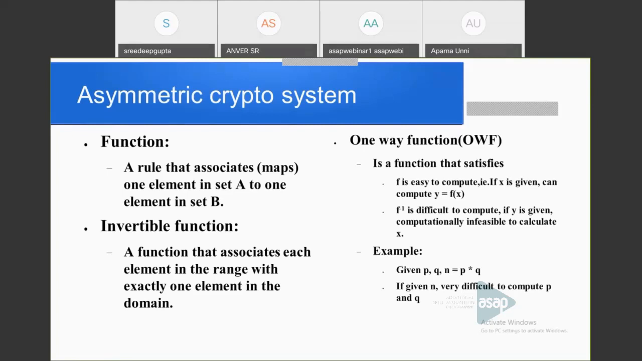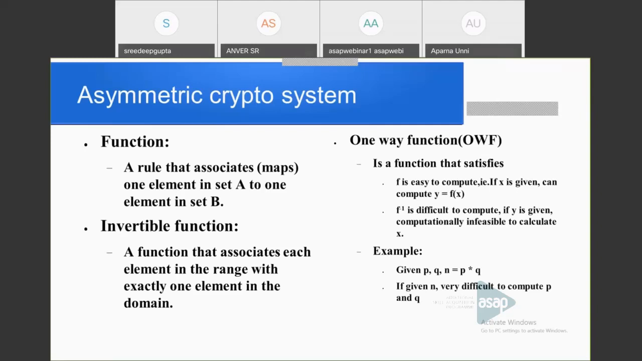It is difficult to compute its inverse. Even if it is invertible, it should be difficult to compute f inverse. That means if we are given y and we are asked to compute x, it should be computationally infeasible to calculate x from the given y. That's a one-way function.